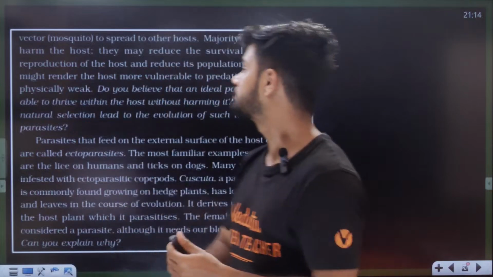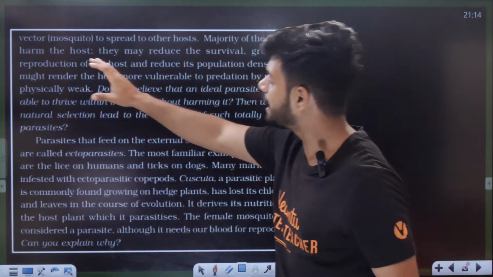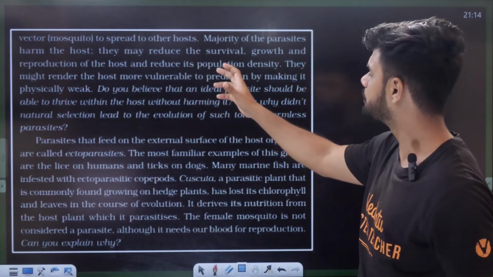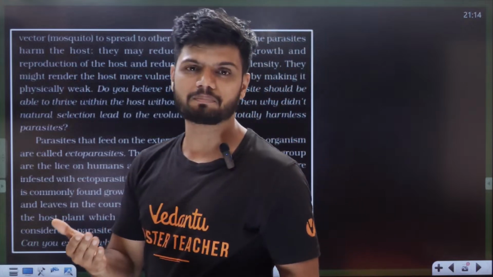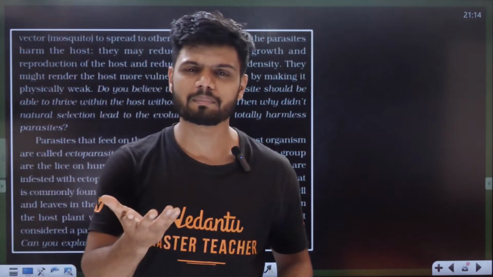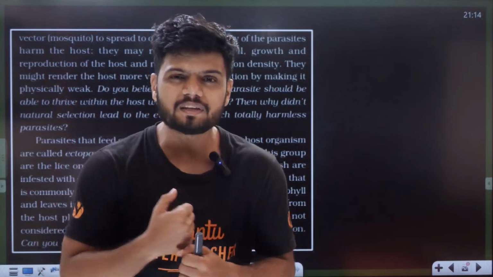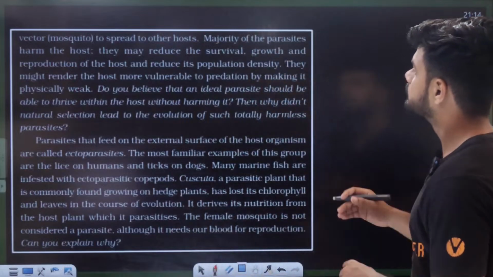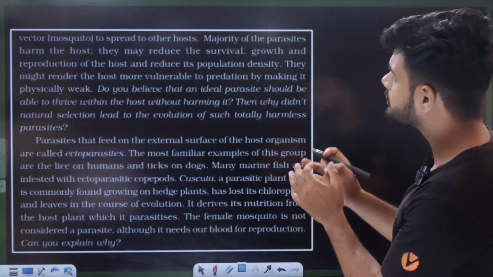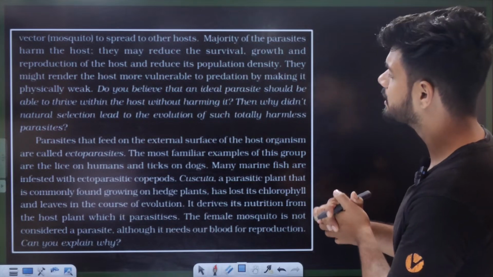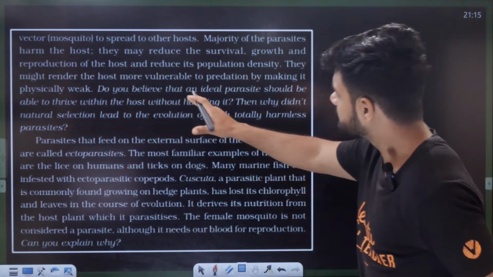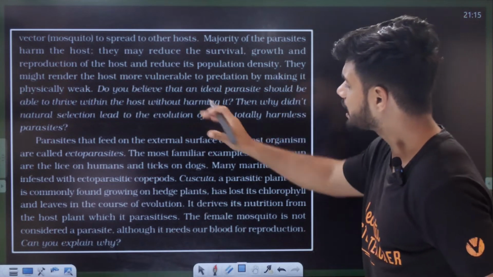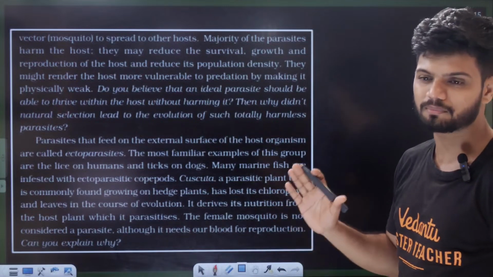Now on the host, okay? Majority of the parasites harm the host. They may reduce the survival, growth and reproduction of the host and reduce the population density. Understand. For example, malaria. When malaria or dengue comes, our body becomes completely weak and we become very vulnerable to all diseases. They might render the host more vulnerable to predation by making it physically weak. Now, do you believe that an ideal parasite should be able to thrive within the host without harming it? It should be, it would be nice if it grew while harming only a little.